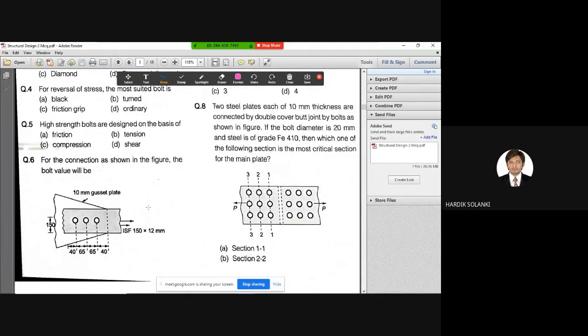So same steps: we need to find out the shear strength of the bolt in single shear. Then we need to find out the strength of the bolt in bearing, that is 2.5 kb into d into t into fu divided by gamma mb, right? And out of these two, whichever is the minimum value, that will be your bolt value, right?